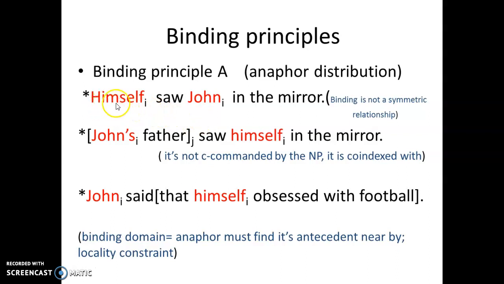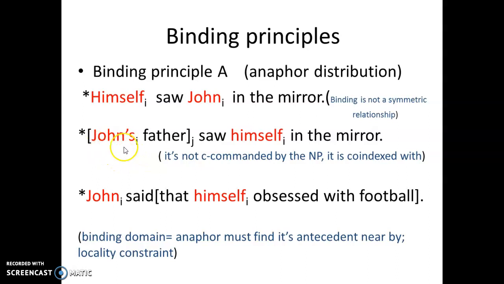The sentence "himself saw John in the mirror" is ungrammatical because the binding relation is not a symmetric relationship. It's a one-way relation. That means the binder, John, has to C-command the anaphor, the bindee, himself. It's not the other way. That's why this sentence is not grammatical.